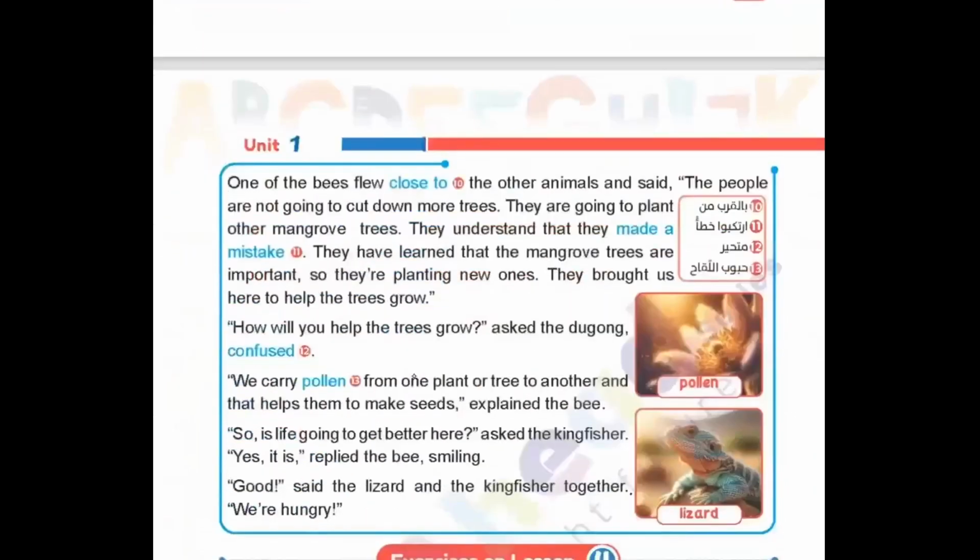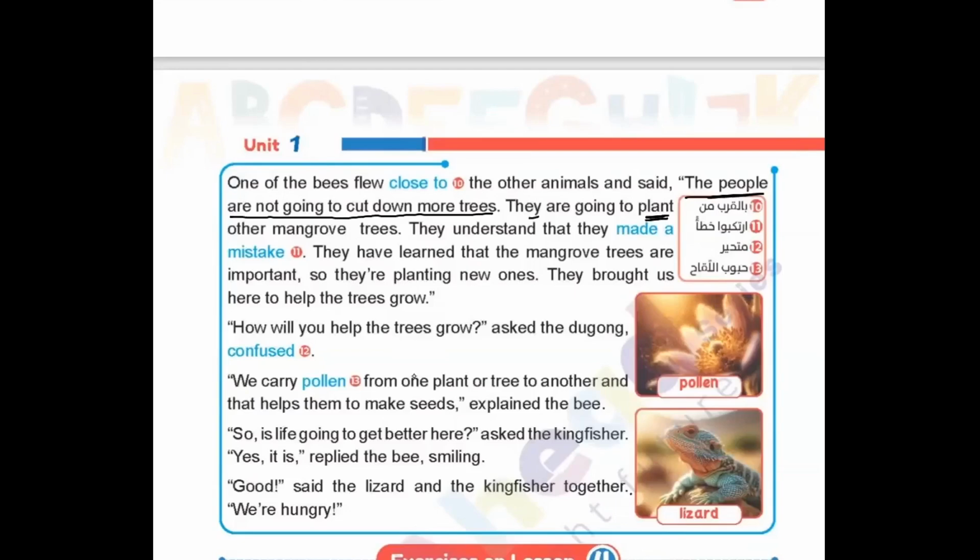One of the bees flew close to the other animals and said, "The people are not going to cut down more trees." So good news. They informed them so they would be happy, not worried again. "They are going to plant."